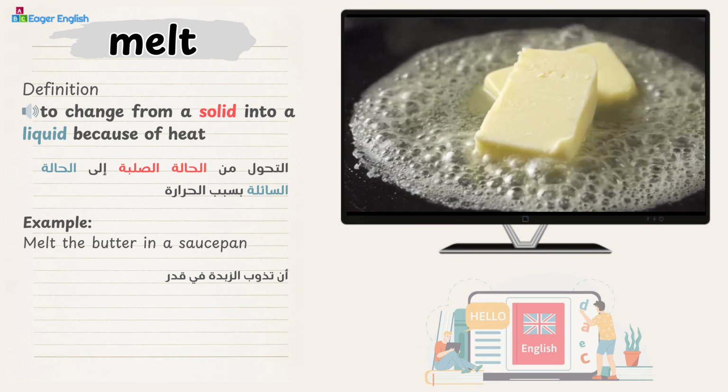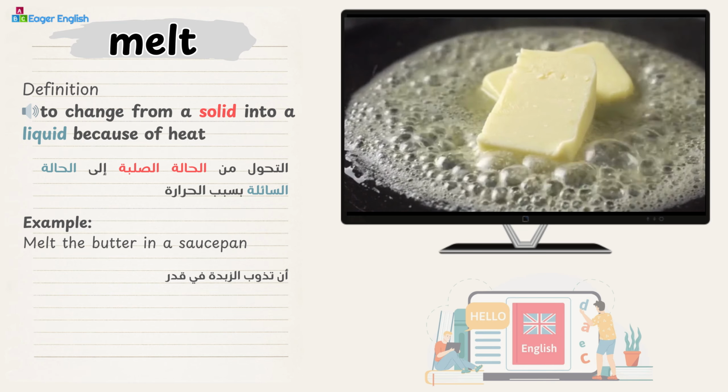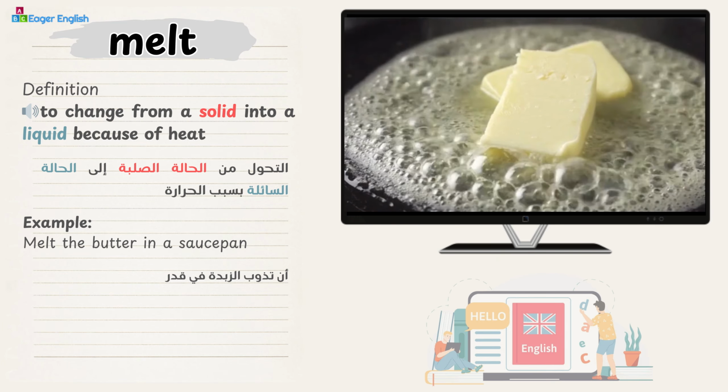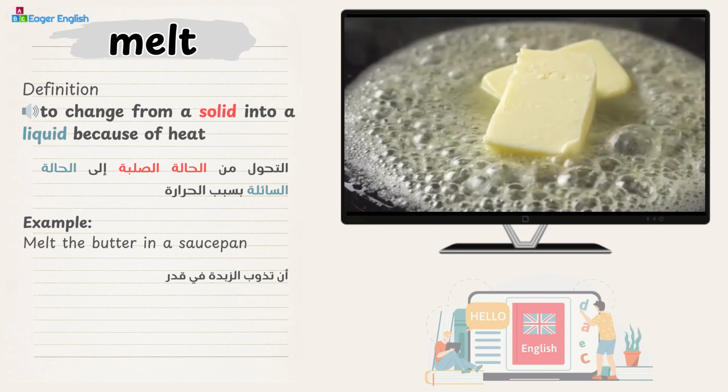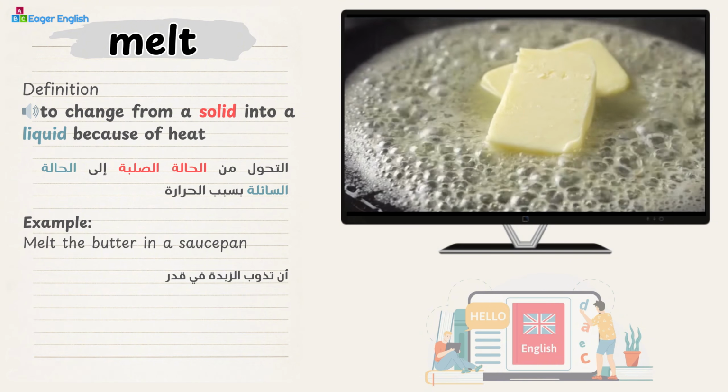Melt. Definition: to change from a solid into a liquid because of heat. Example: melt the butter in a saucepan.